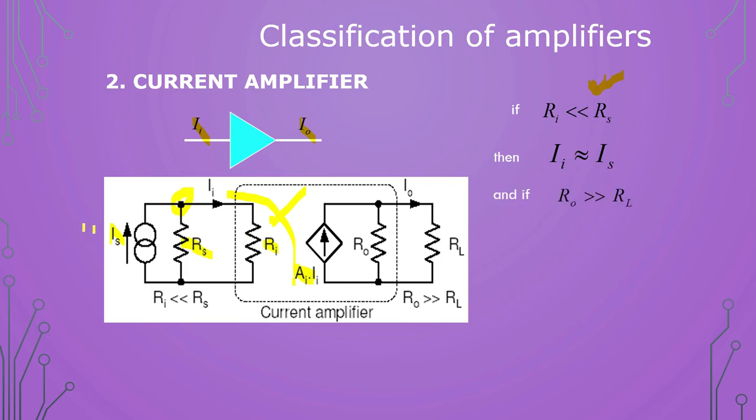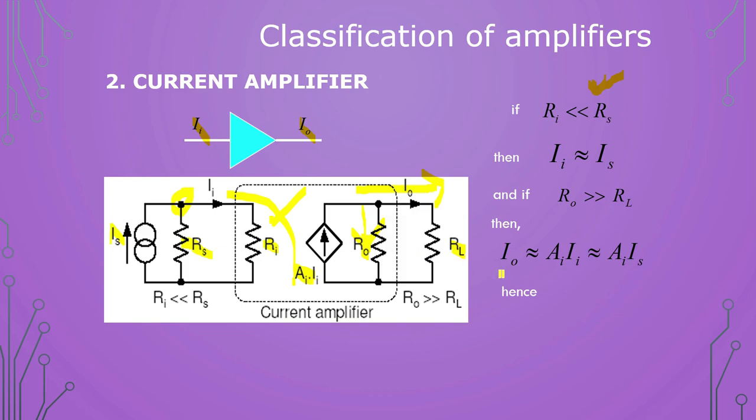And if at the output side R0 is much greater than RL, what will happen? Again current will come here and have the choice to go towards R0 or towards RL. If R0 has high resistance, it will not go there, it will go to RL. So this time RL will not be open, it will be a closed circuit.